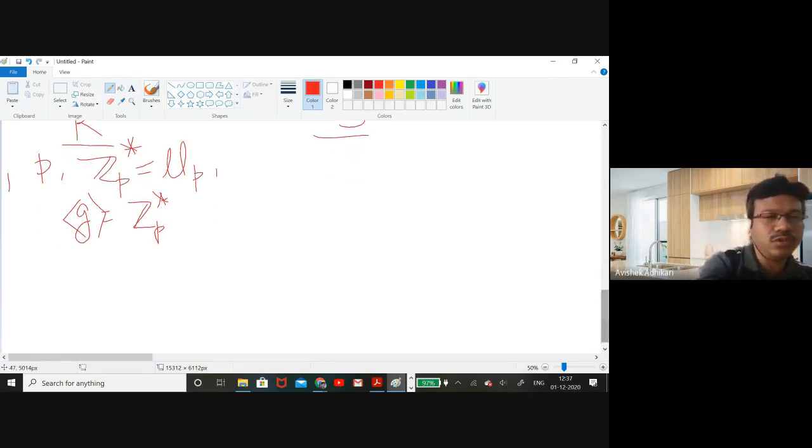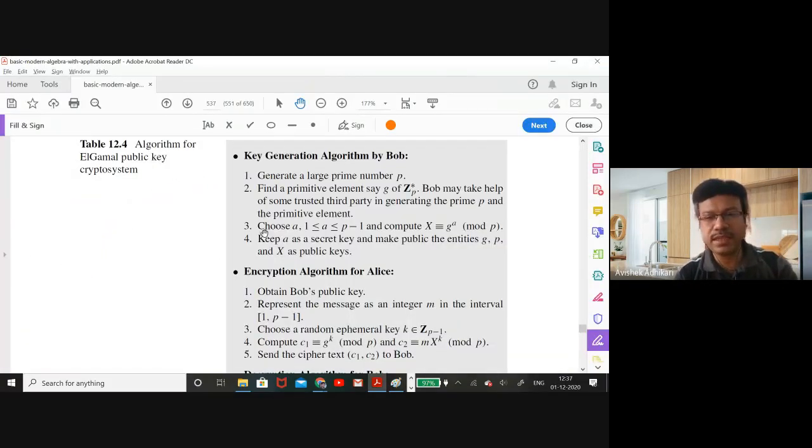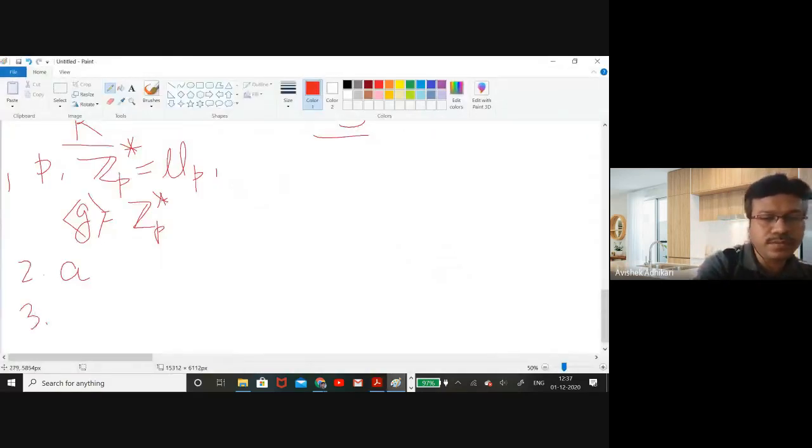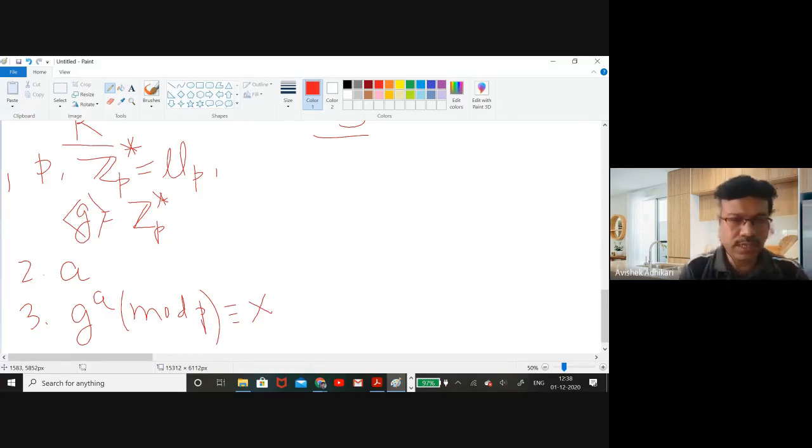This is his first setup stage. Now he will choose some secret integer a. From where? He will choose a from this interval, 1 to p minus 1. He has p already, so he will choose this value a and compute g to the power a modulo p, and we call this value x. So he has p, the group Z_p star, and the generator g for this group.